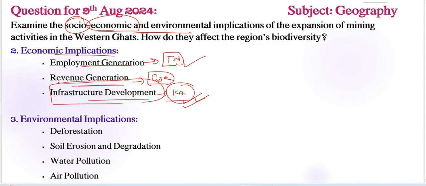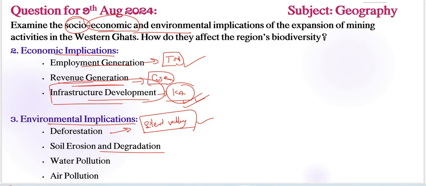Next, coming to our third keyword, environmental implications. Here, the first important thing is deforestation. Large-scale deforestation in the Western Ghats due to mining activities, especially in the area of Silent Valley, has led to the loss of critical habitats and a decline in biodiversity. Very important. Next, soil erosion and degradation.